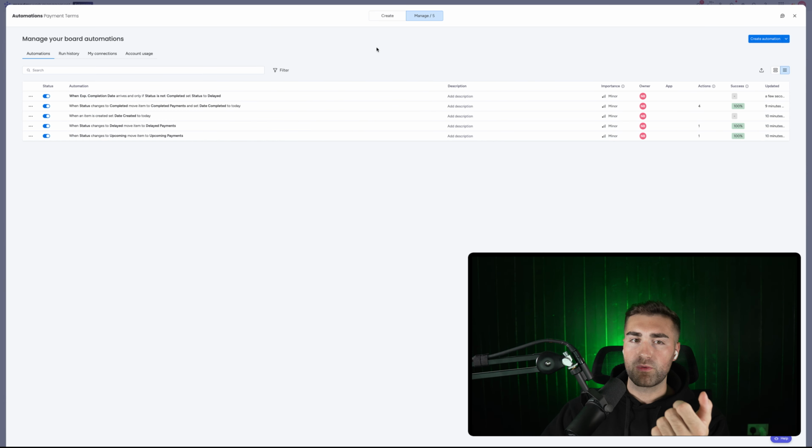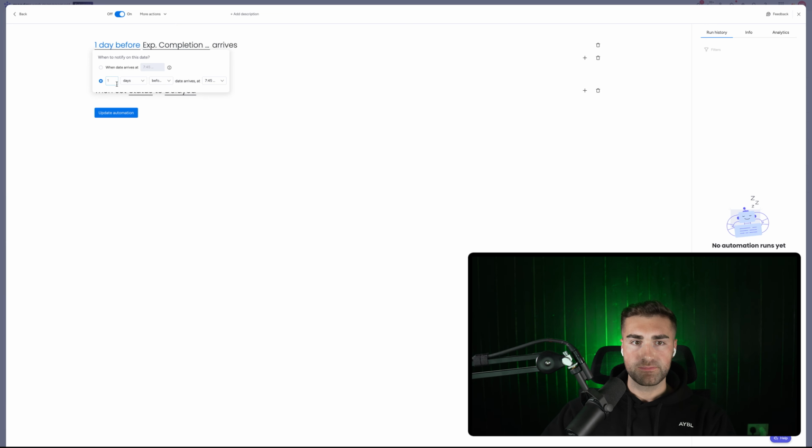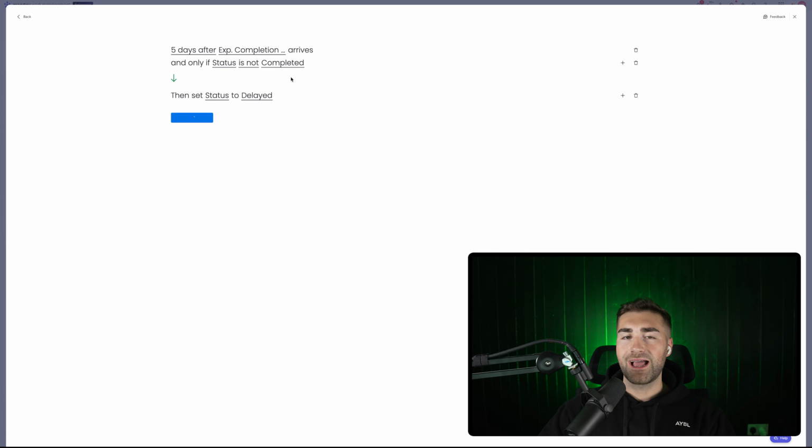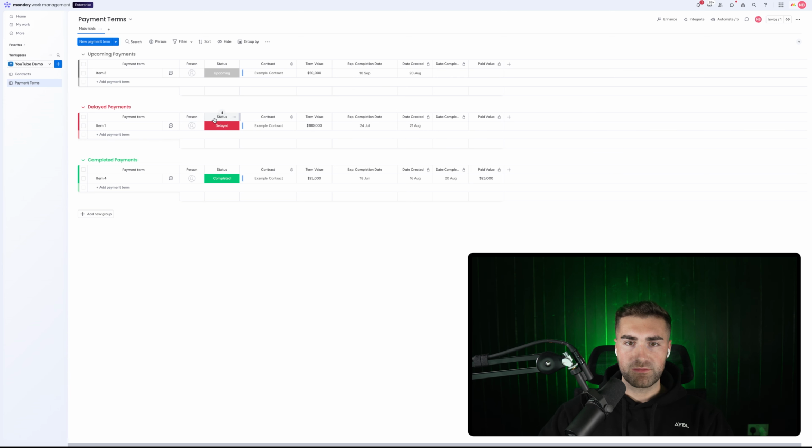What we could do if you wanted to is you could actually just add a delay to this as well. So you could say, maybe 5 days after expected completion date arrives, and only if status is not completed, then set status to delayed. That gives a 5-day buffer for someone to come in and just update it on your payment terms here. But that's the rule that we're going to run by.